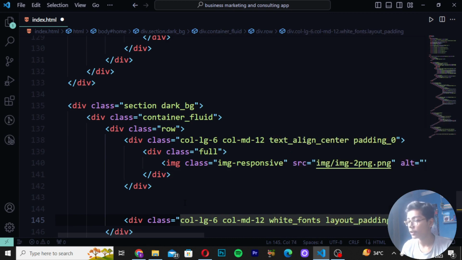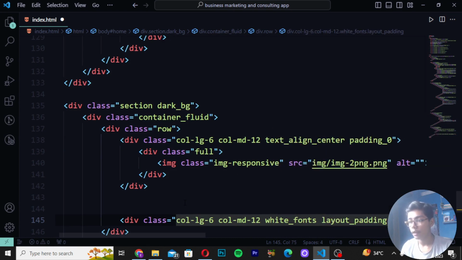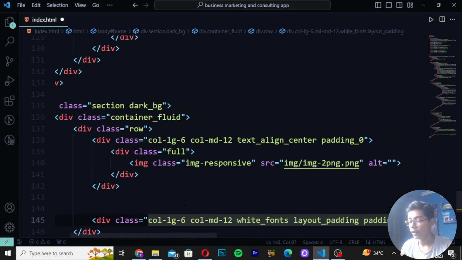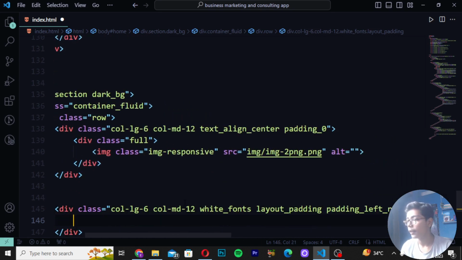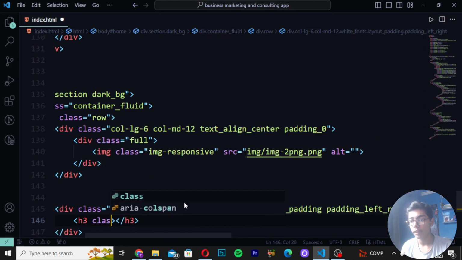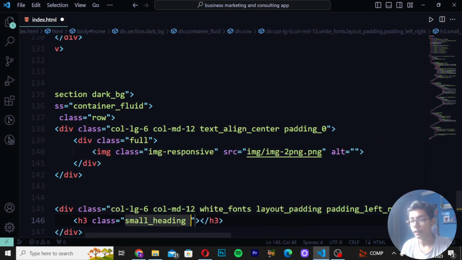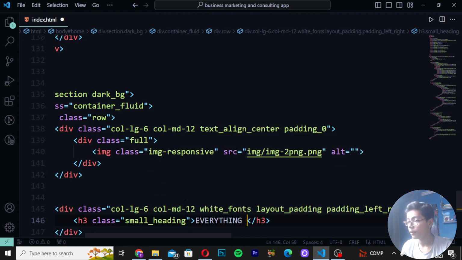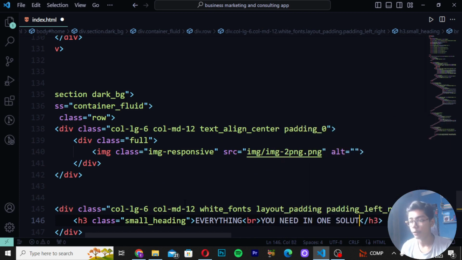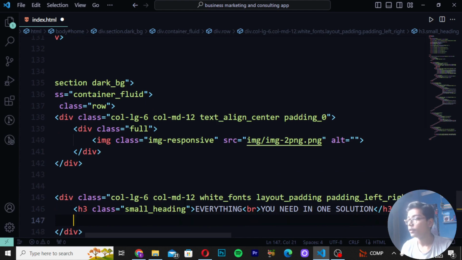Then here I will be now just writing padding left, and then here I will be writing padding left right like this. Right here h3 class, and I will be writing here the small padding. Then here I will be now just writing everything, and then you have to just write here br tag, and then you have to write here you need in one solution. Then when you just written that, you have to write here p tag.